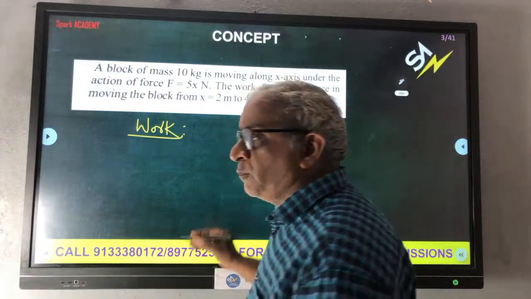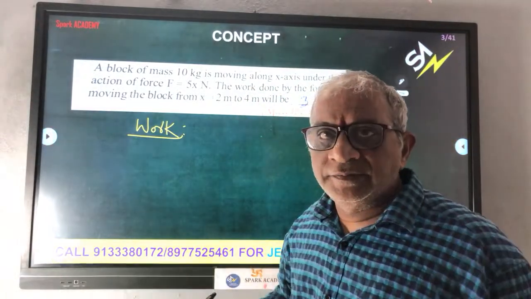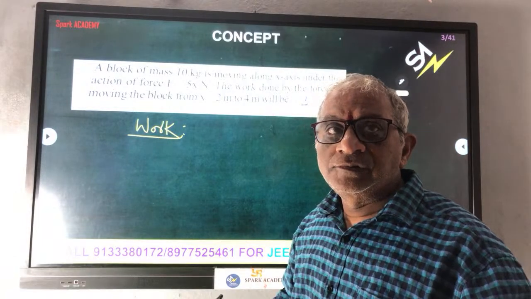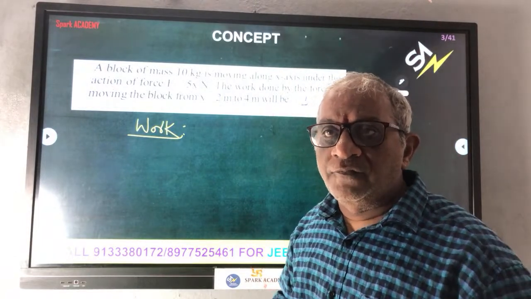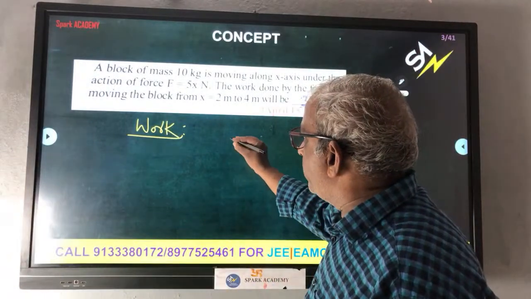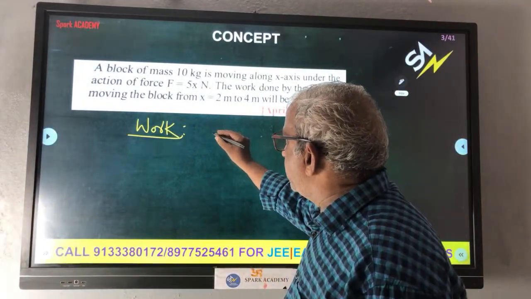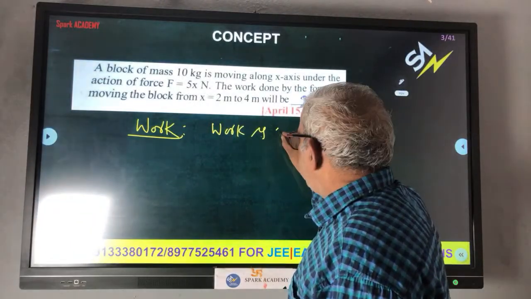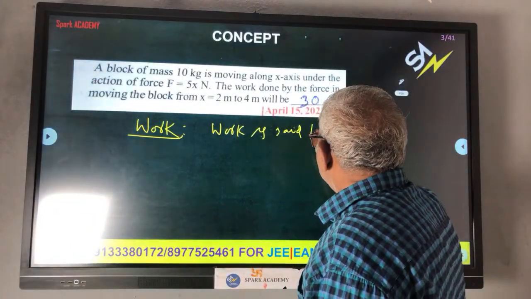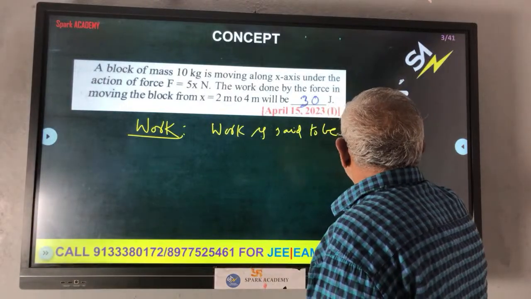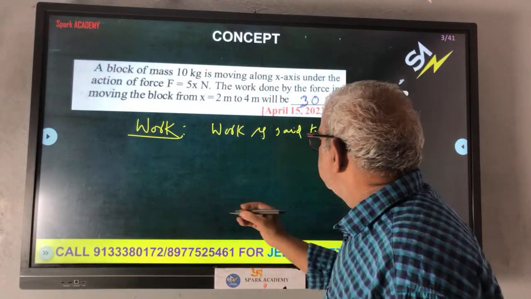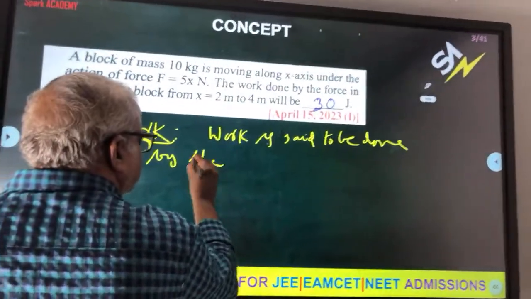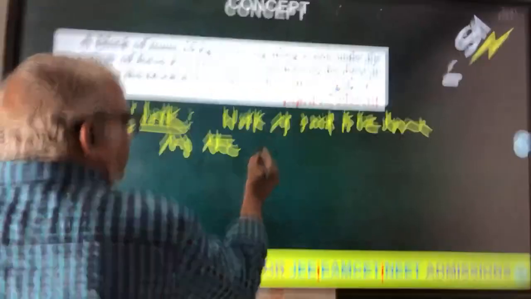What is work? Work is said to be done by the force when it produces displacement in the direction of the force or in the direction of the component of the force. Initially we take a constant force.